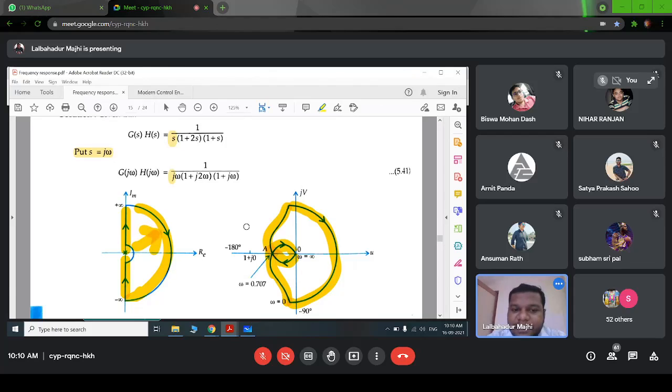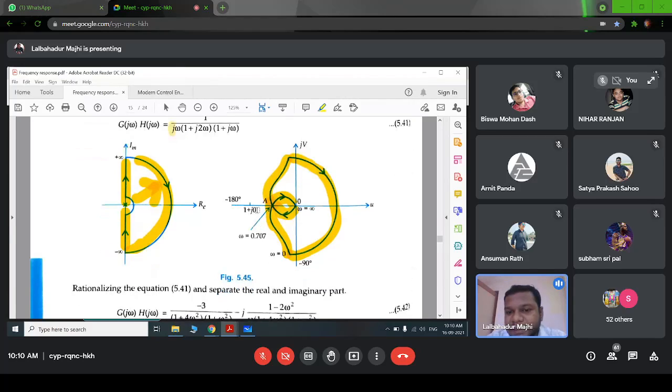So next here, right, we have to see that this path, this minus 1 plus j0 is lying at which point? How can we determine this point, anyone?